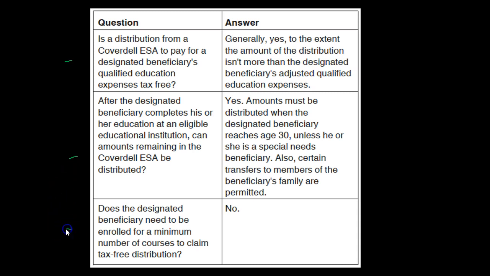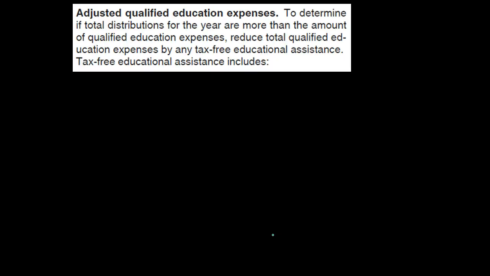Next item, does the designated beneficiary need to be enrolled for a minimum number of courses to claim a tax-free distribution? No, the answer is no. And note again, the distribution could have a limit in terms of the taxable nature of it, up to the beneficiary's adjusted qualified education expenses. So there's that that you have to take into consideration, but there's not that same kind of item we see in some other education benefits of having to be a part-time or full-time student.